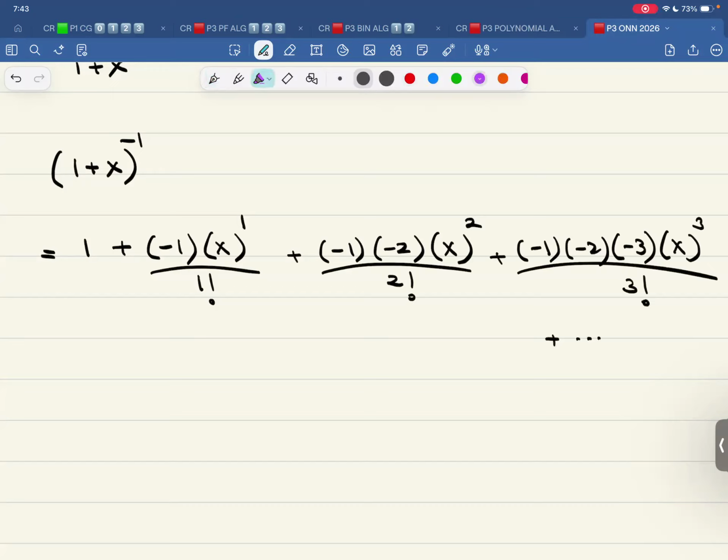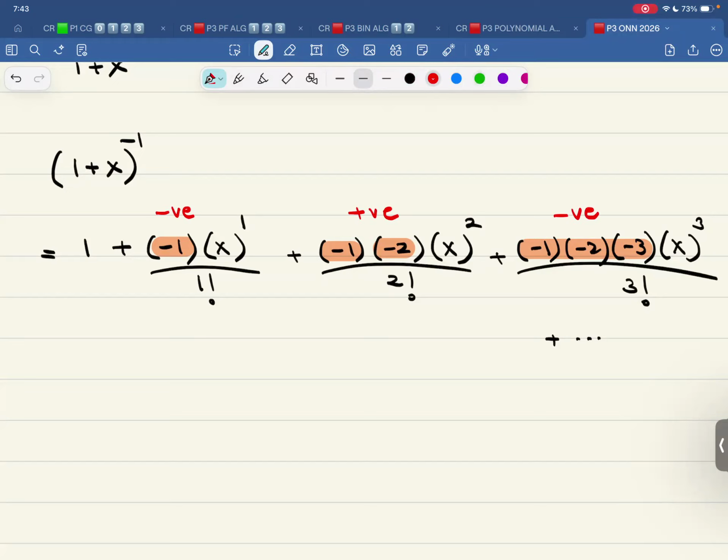Now over here, we have this term, which is negative. There are two negatives over here and three negatives over here. So therefore, this term will be negative, this will become positive, and this will remain negative. That's the first thing that you need to take care of.